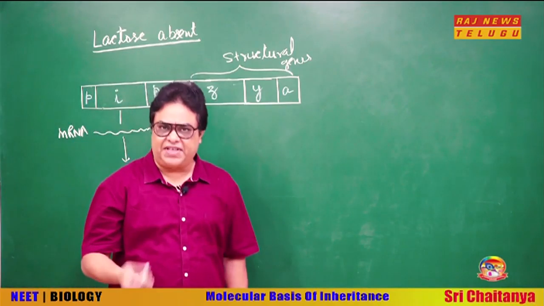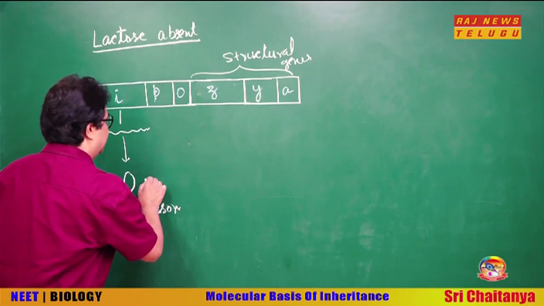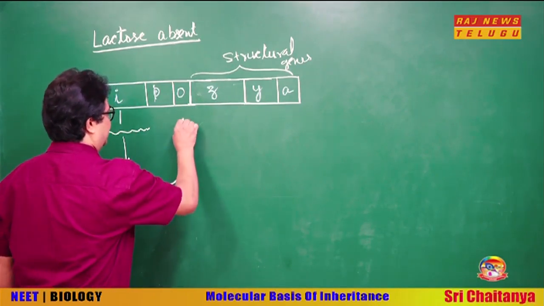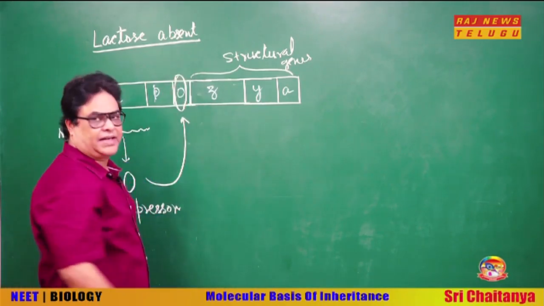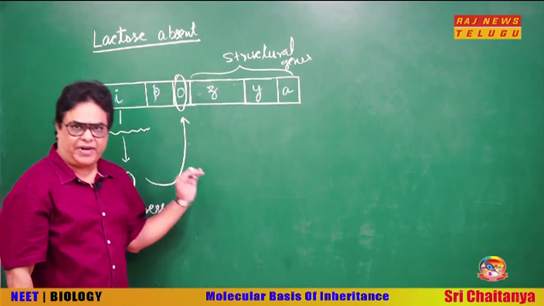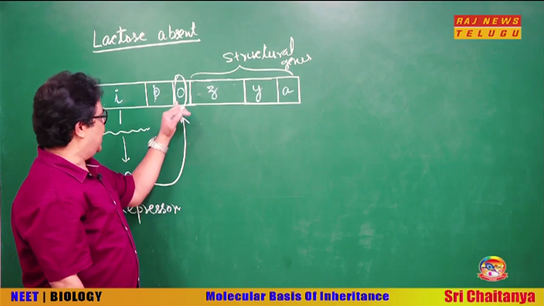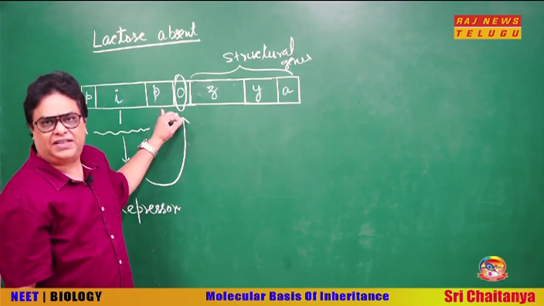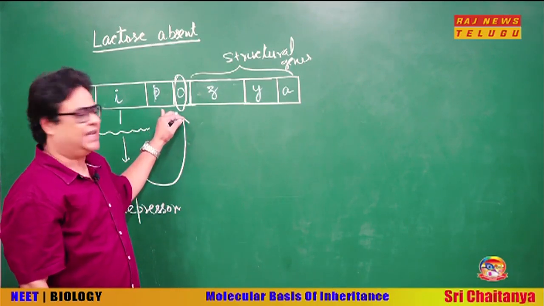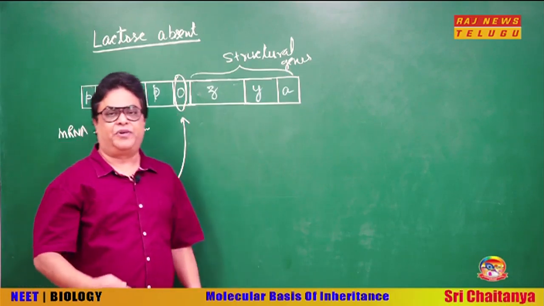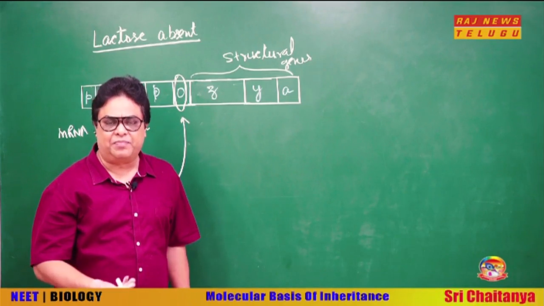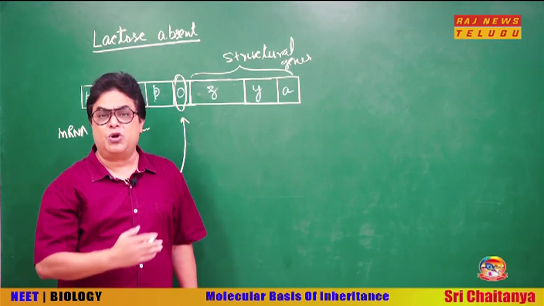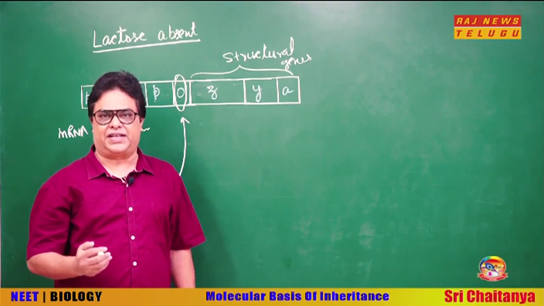In the absence of lactose, this repressor protein binds to the operator, and prevents the accessibility of the RNA polymerase enzyme to the promoter, or prevents the reach of the RNA polymerase enzyme to the promoter. It means no transcription initiation takes place.